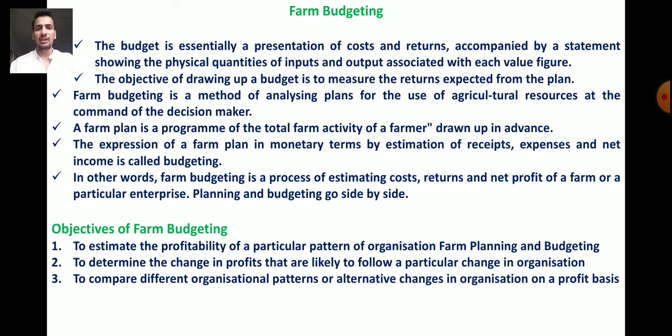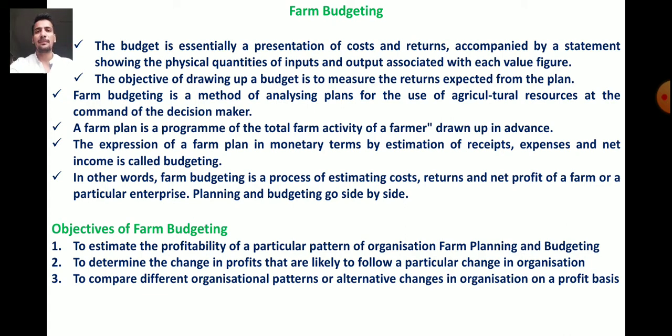The second objective is to determine the change in profit that is likely to follow a particular change in organization. To determine the change in profit, farm budgeting is required. The last objective is to compare different organizational patterns or alternative changes in organization on a profit basis.